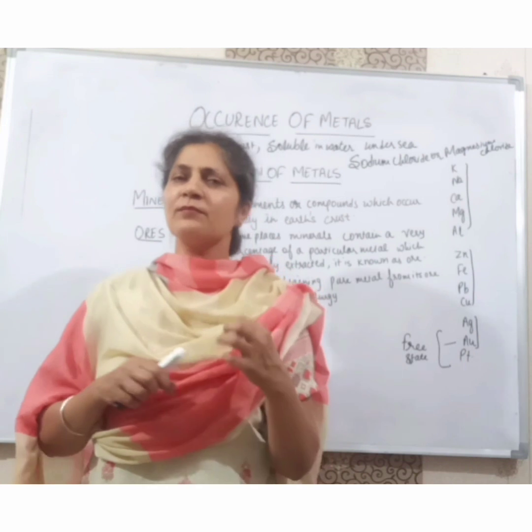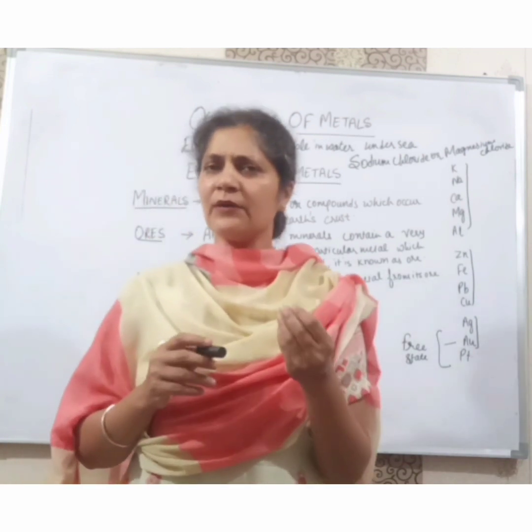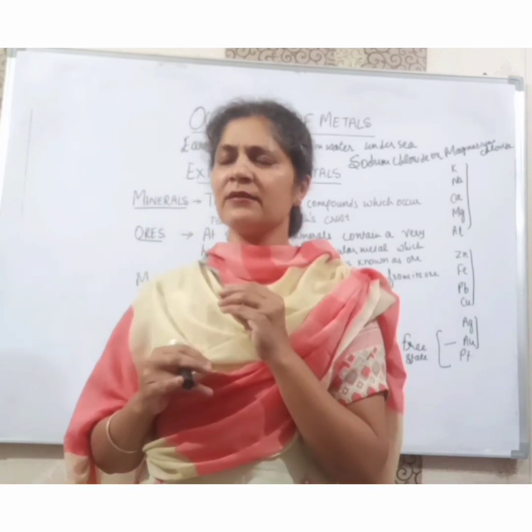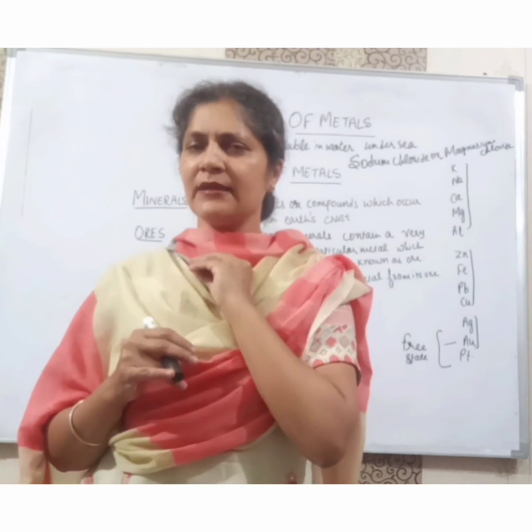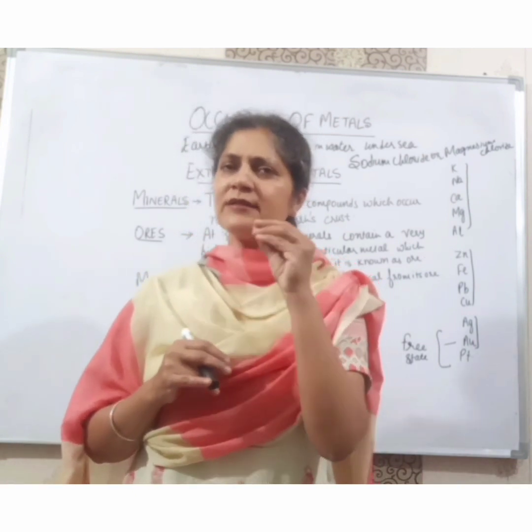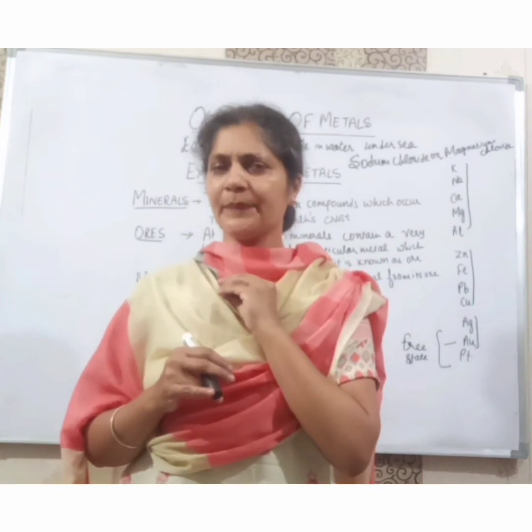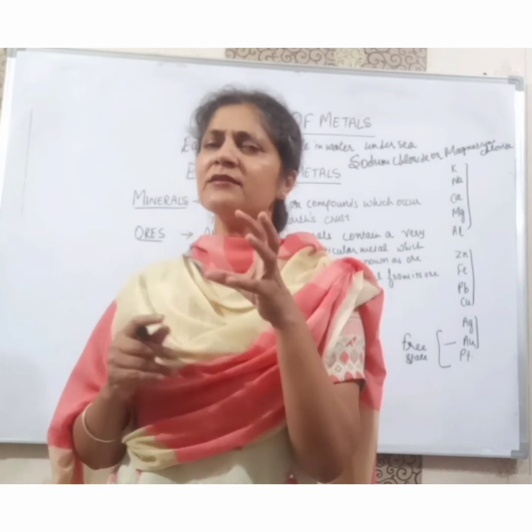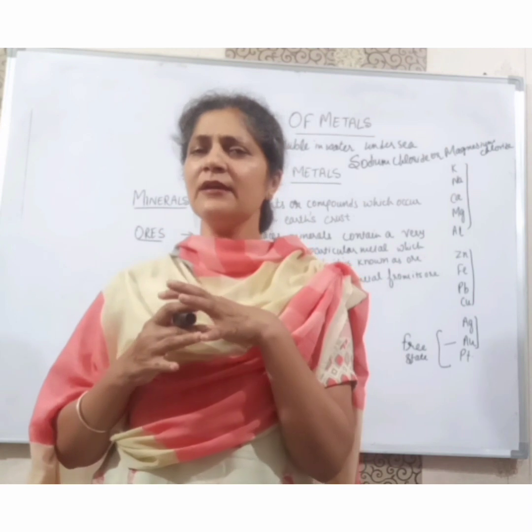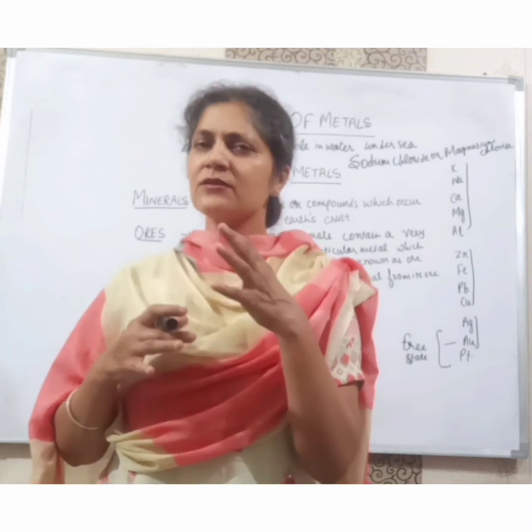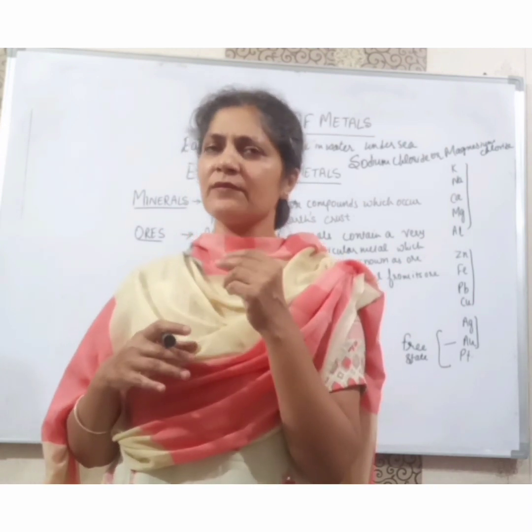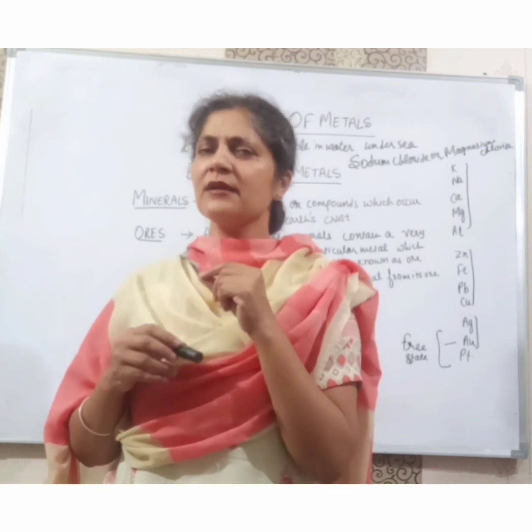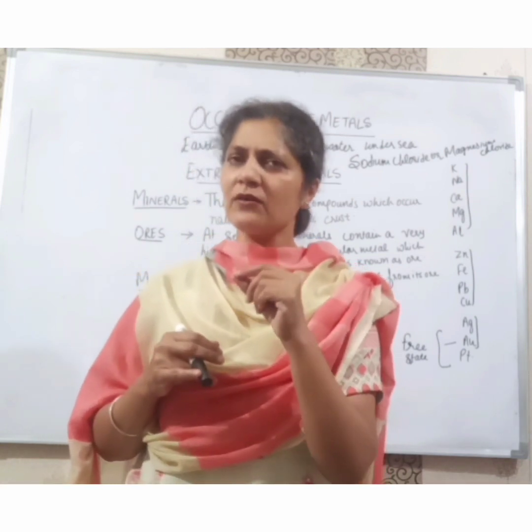But students, most of the metals are found as oxides, because oxygen is very much reactive in nature and it is also abundant in the earth's crust. So most of the metals found in the earth's crust are in the form of oxides.